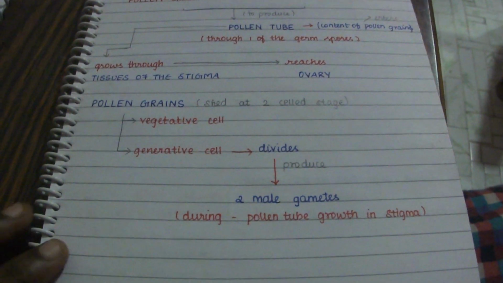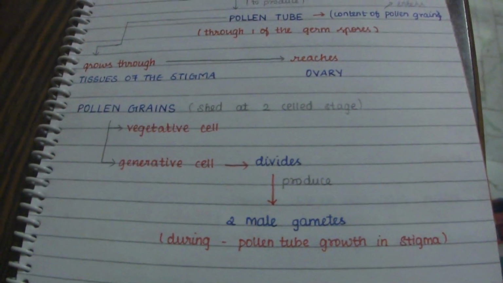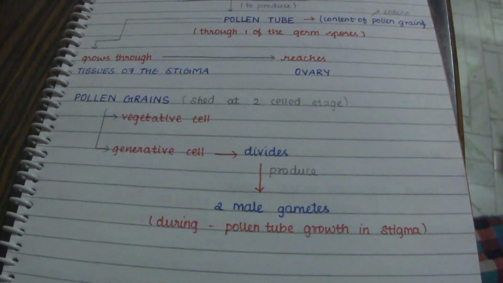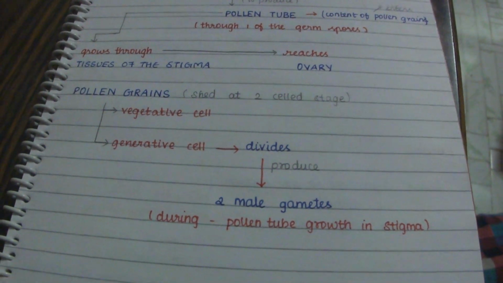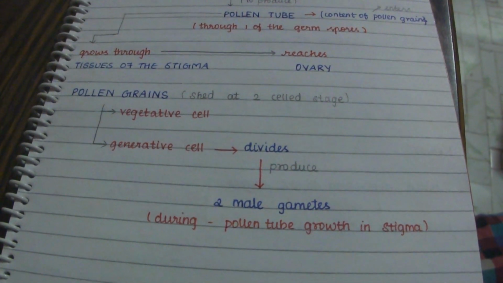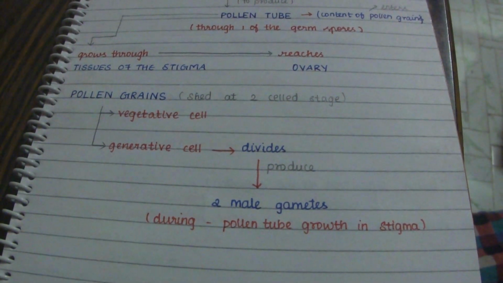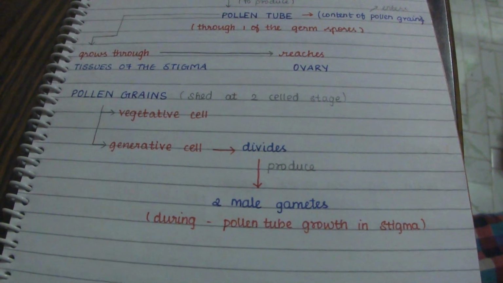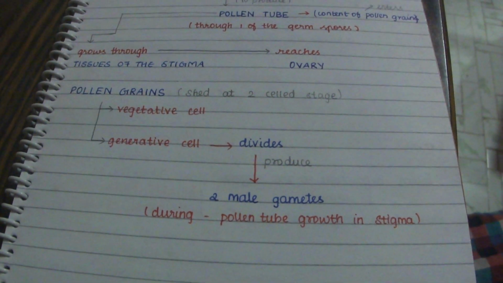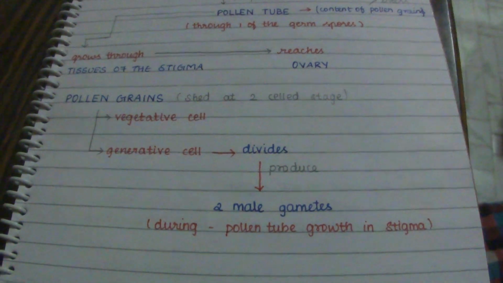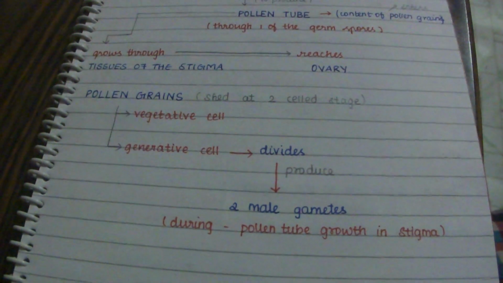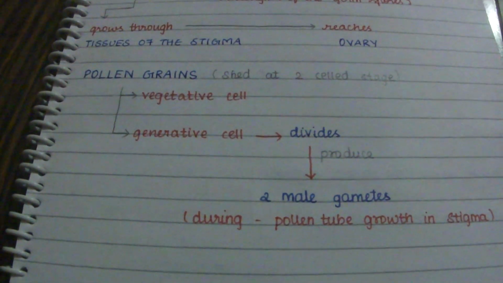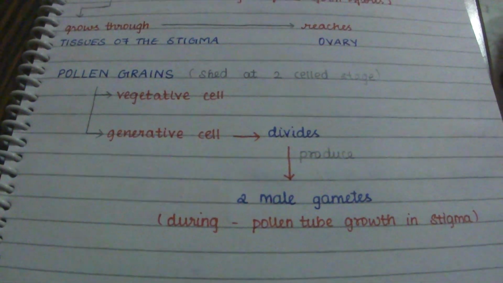When the pollen grains are shed at the two-celled stage, that is the vegetative cell and generative cell, the generative cell divides in order to produce two male gametes. This production of two male gametes takes place when the pollen tube is growing on the stigma.